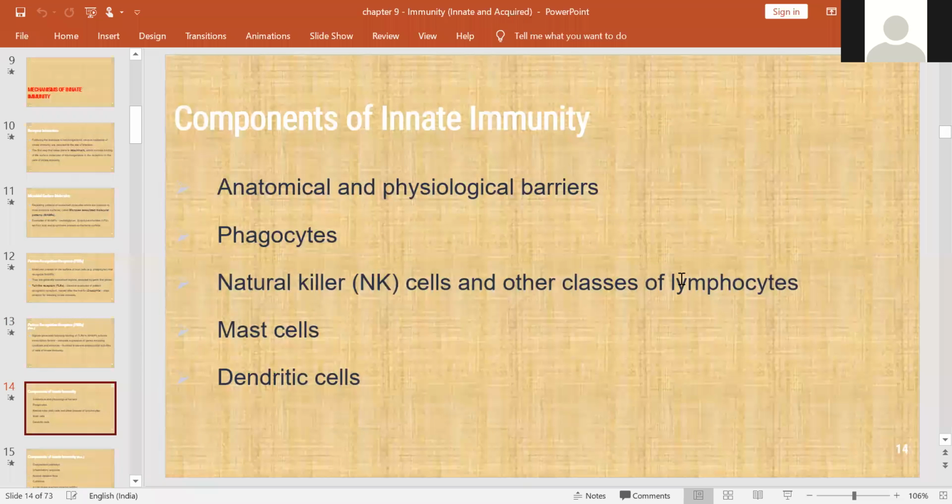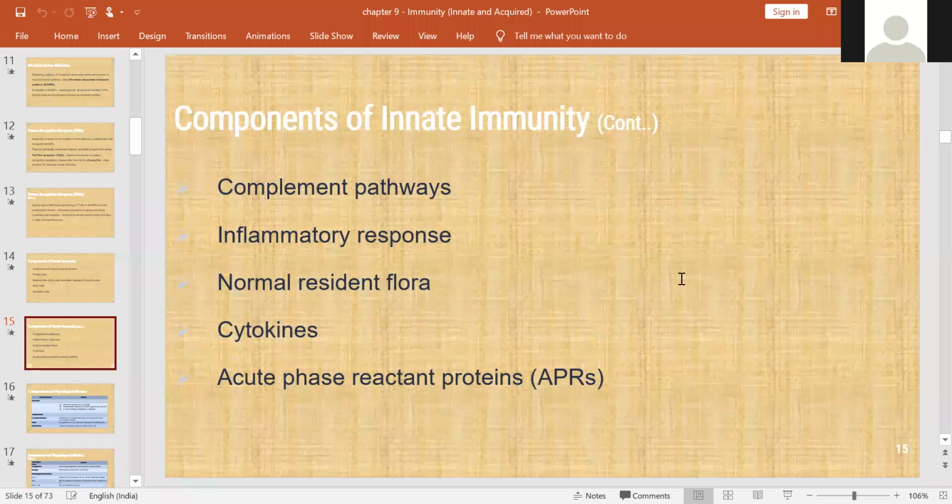I told you these are the components of innate immunity. One is anatomical and physiological barriers like skin and mucosa, and phagocytes. In phagocytes, you can see what are the cells? Neutrophils. Okay, mainly neutrophils and phagocytes, and natural killer cells and other classes of lymphocytes, and mast cells, dendritic cells. All of them act through the complement pathway.